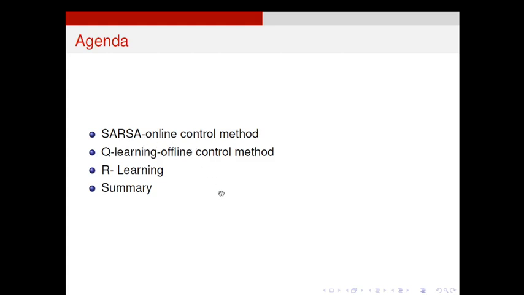That means the value updation will happen within the episode. The second one is Q learning, or quality learning. This is focused on offline control, and it will happen at the end of an episode. The third one is R learning. It has another name, expected SARSA, and it can have both online and offline versions. Finally, we will summarize all these models in the sense of some game theoretical approach.